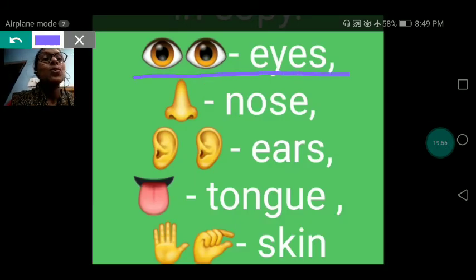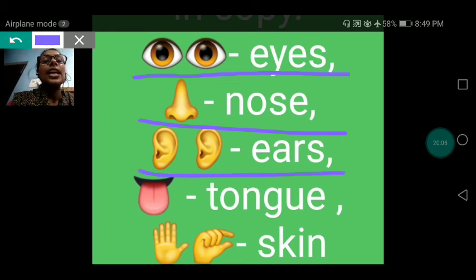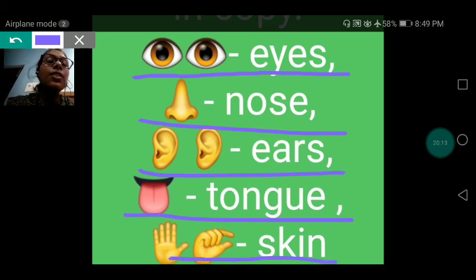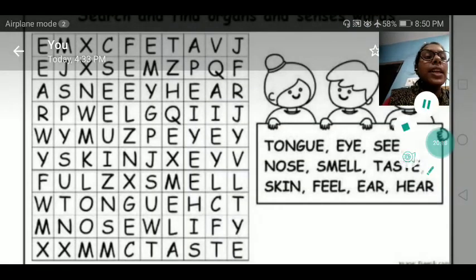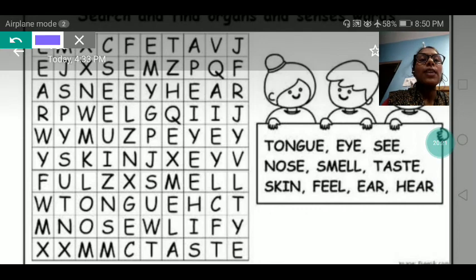With the help of eyes we can see. Nose. With the help of nose, we can smell. Ears. With the help of ears, we can hear. With the help of tongue, we can taste. With the help of skin, we can feel the touch. Okay? Next.